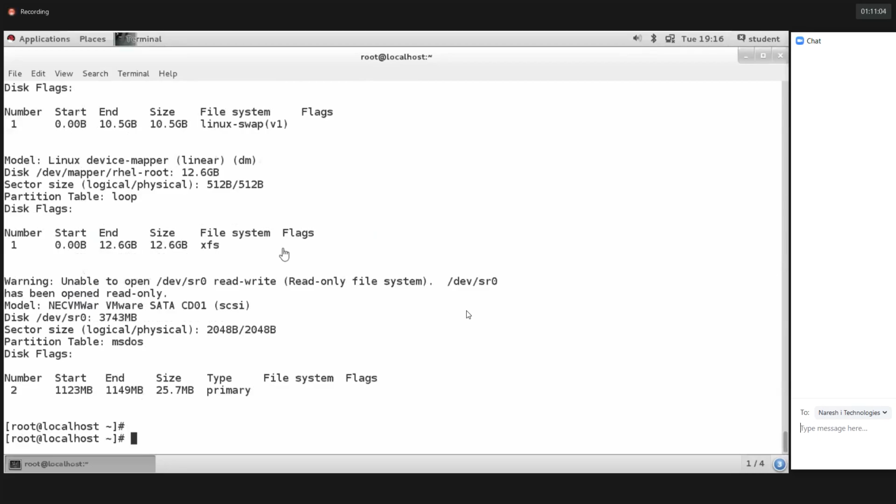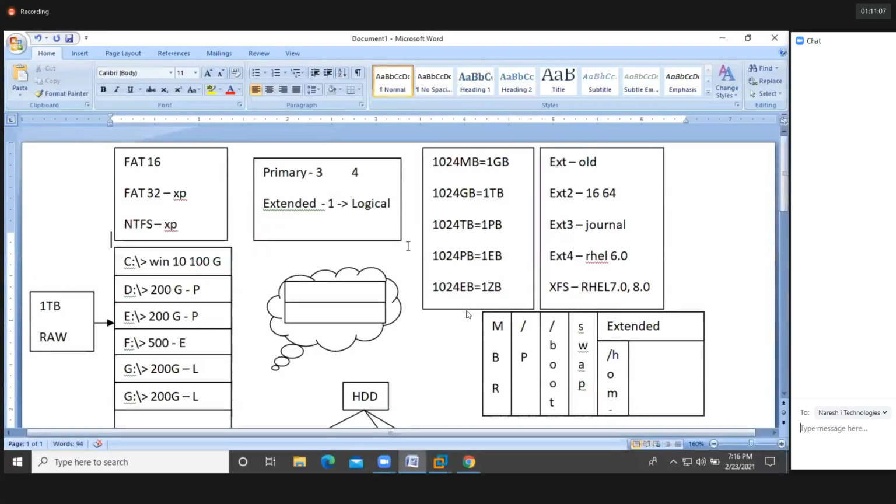How do we need to store the data? How to create a mount point? In Linux, we don't have any drive letters. /dev/sda3 is a block file, so directly you are unable to store the data into the block file. We need to store the data into the hard disk block. So which command do I need to use to store the data? And one more thing, coming to Linux, we don't have any drive letter concept. I need to create the mount point. How to create the mount point, guys?